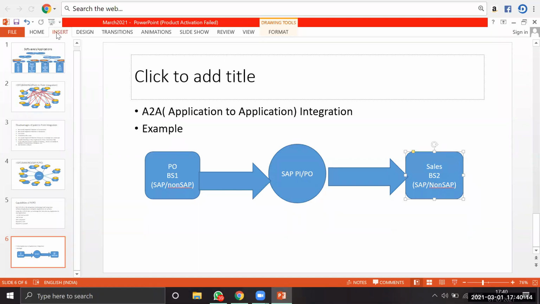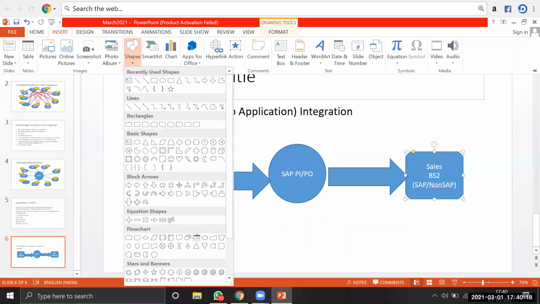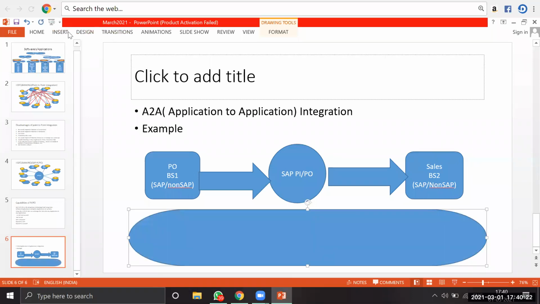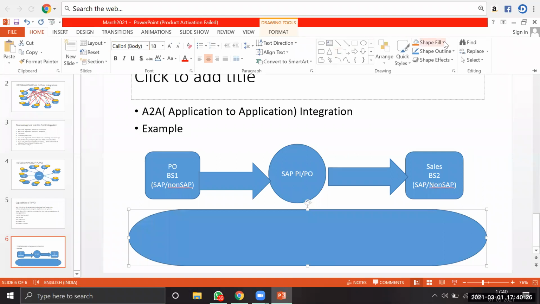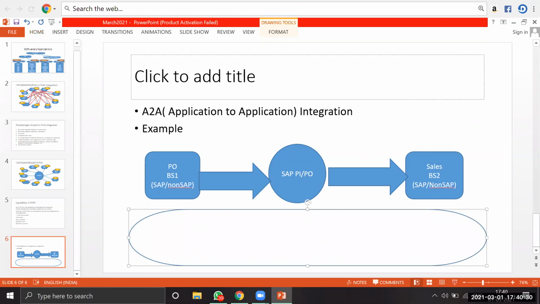So let's put the same thing here. What do we mean by A to A?